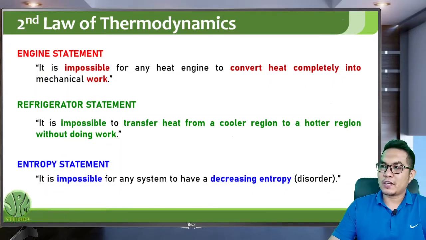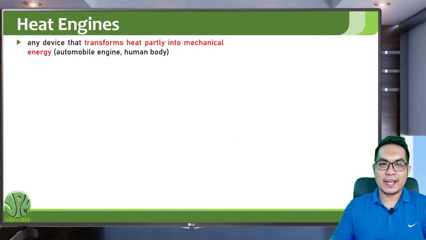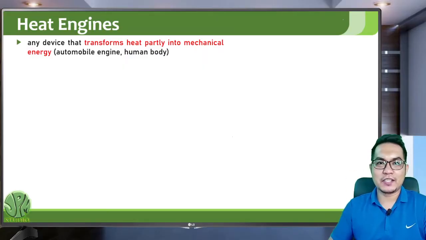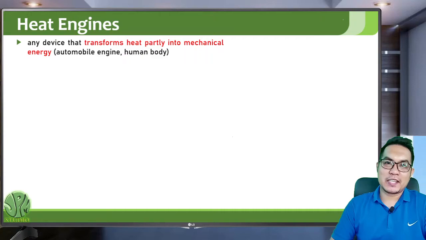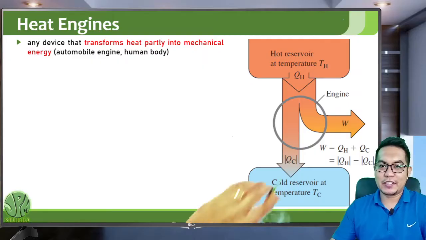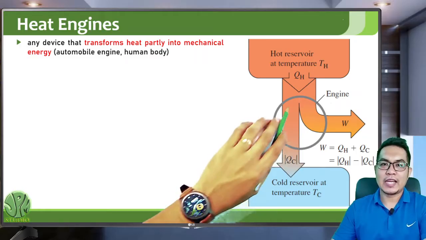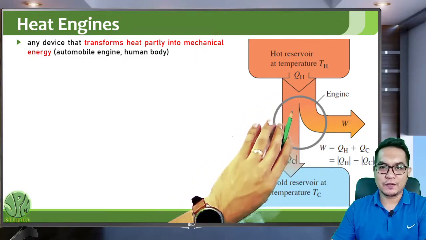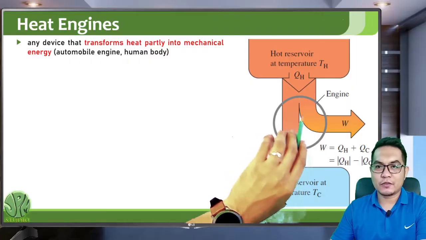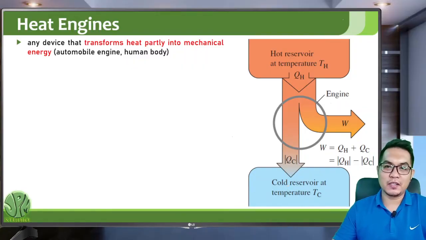Okay, so let's first start with the engine statement. A heat engine is any device that transforms heat partially into mechanical energy. An automobile engine and the human body are examples of heat engines. This is the flow diagram for a heat engine. The heat engine is located in this circle here. It absorbs heat from a hotter region, uses that heat to do work, and releases some of that heat into the colder region.